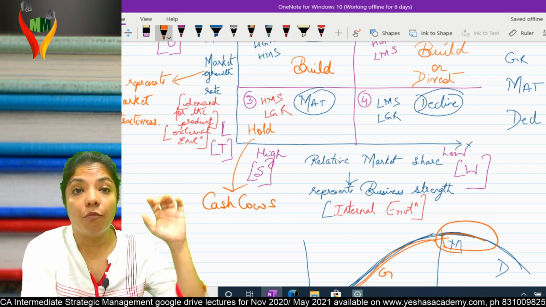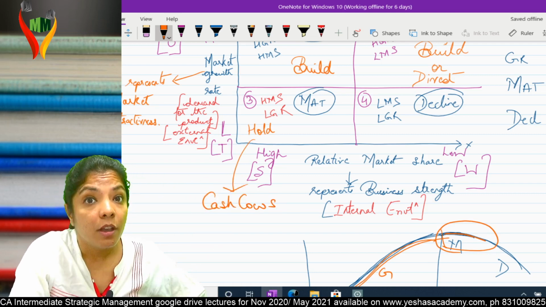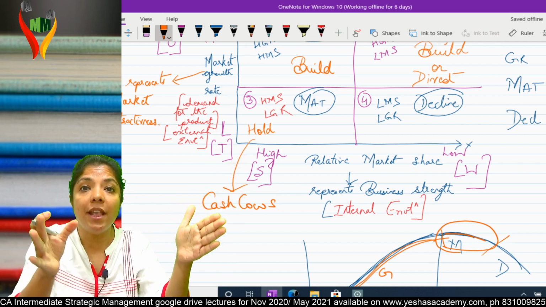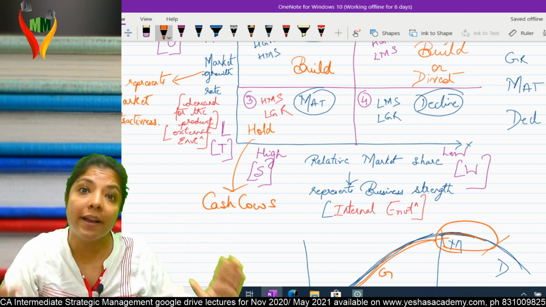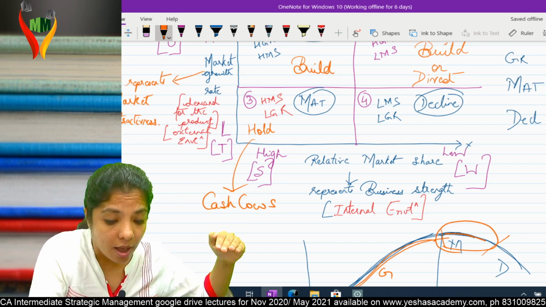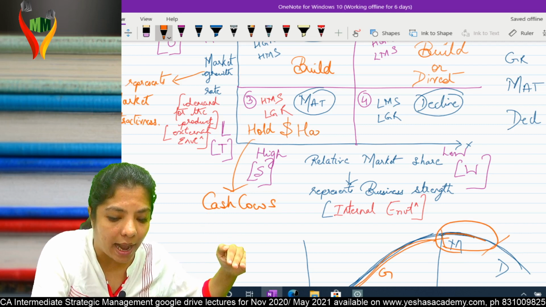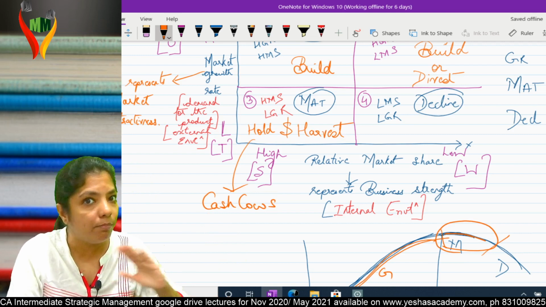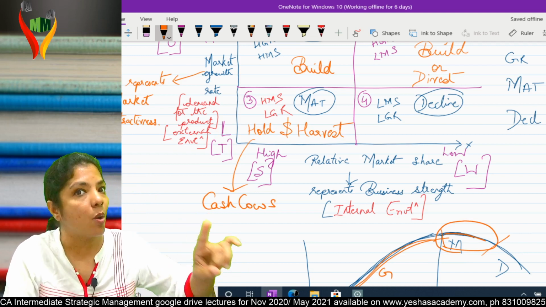Build, then hold. And if you feel holding, till what time should you hold? When you feel that you are able to preserve your market share. But if you feel that your market share is slowly coming down, harvest at the right time and come out. It's mature now, completely mature. Harvest at the right time and come out.